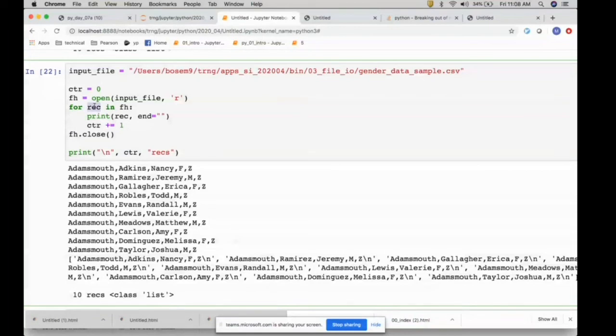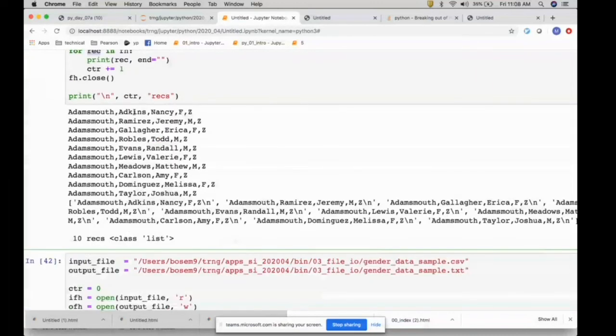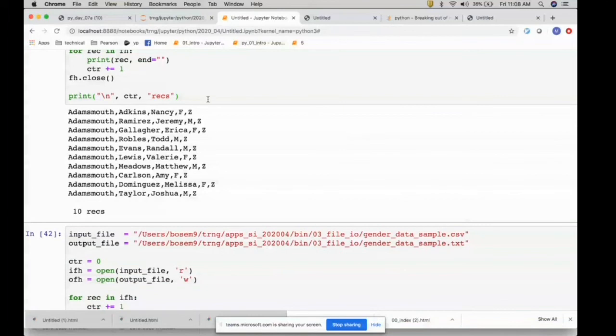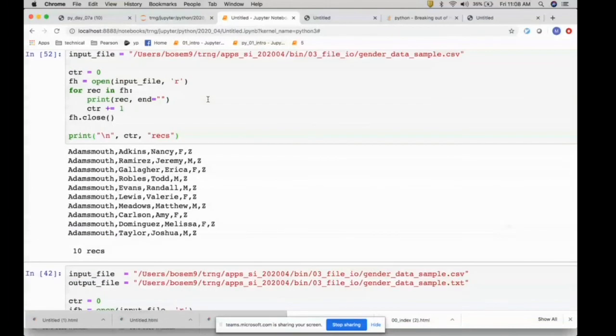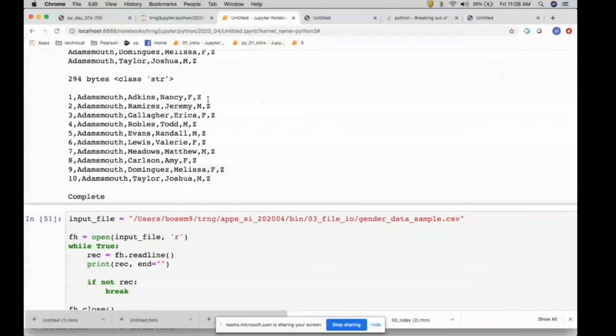So then we simply print it. Okay, so we have 10 records. Okay, so these are the 4 different ways you can read from a file.